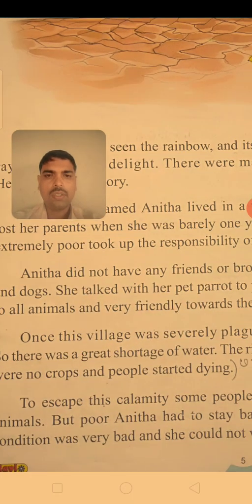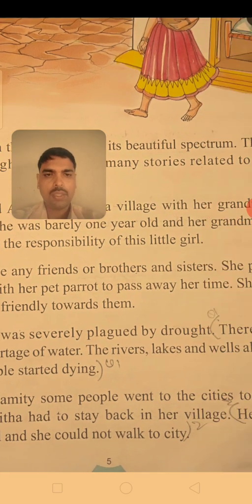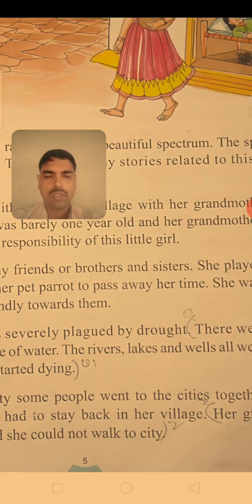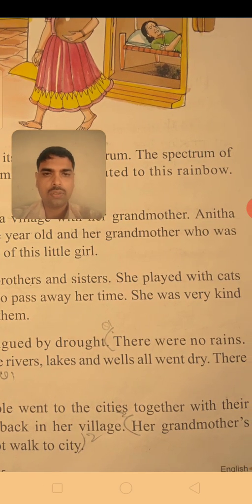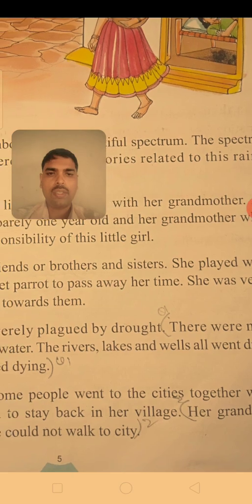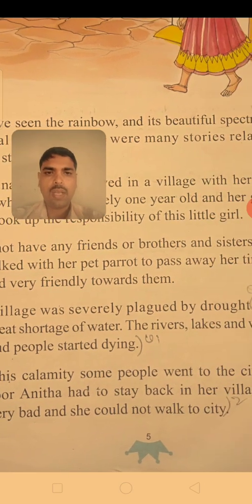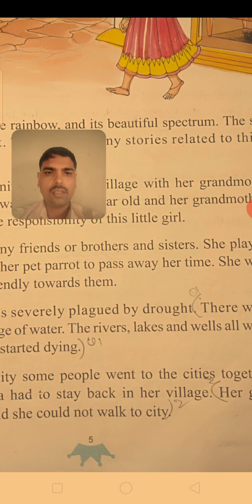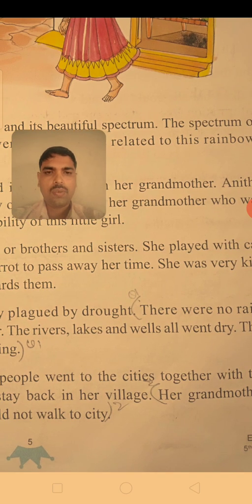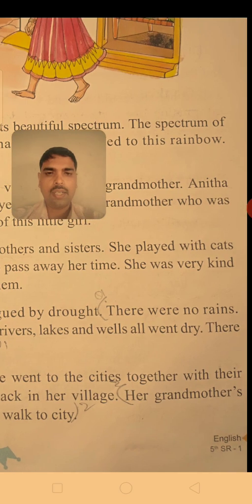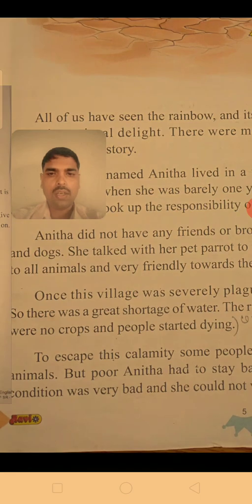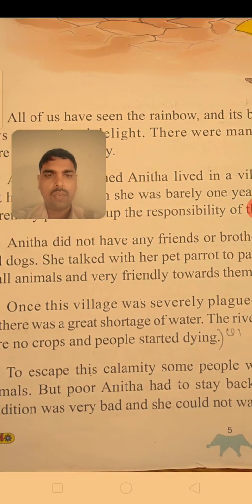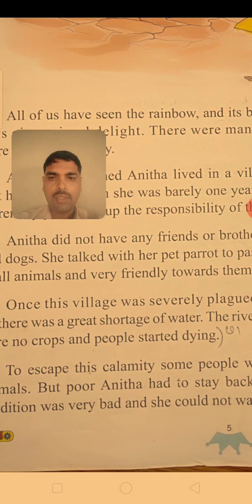Anita did not have any friends or brothers and sisters, so she was alone in the house. She used to play with the cats and dogs, and she talked with the parrot to pass her time. I mean, she was spending her time with animals. She was very kind, showing sympathy to all the animals, and very friendly towards them.